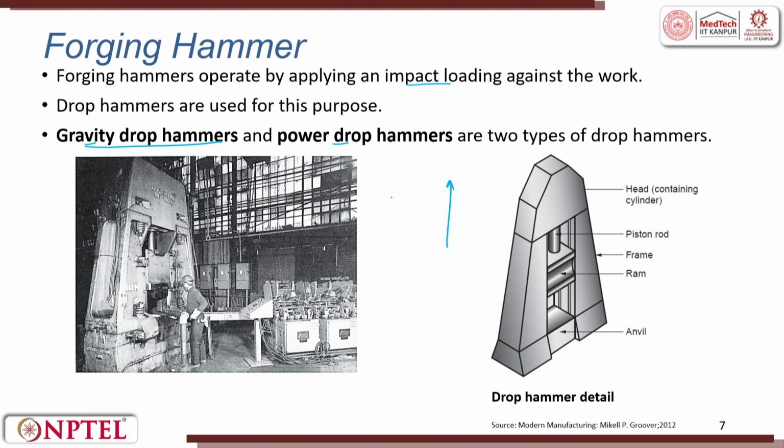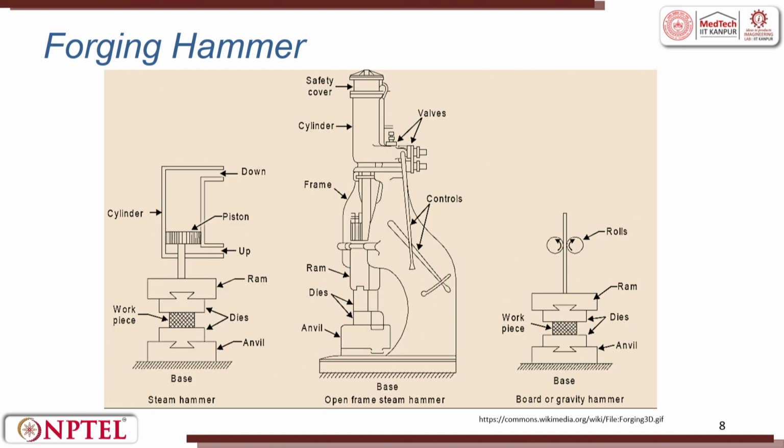And power drop, slowly you take it through a power and then you do it. So, these are the different types of hammers which have been there. This is a steam hammer. So, the steam is used to lift the piston to a highest point and from there it is released. It can be through gravity or you can push through steam down and then that can try to deform.